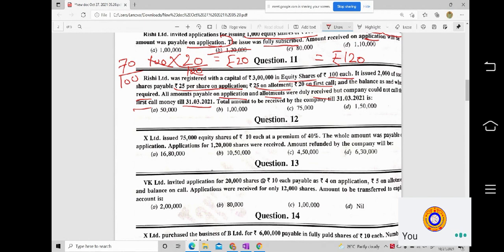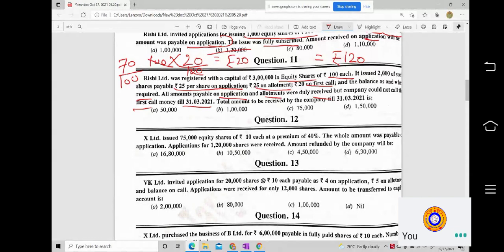The total amount to be received by the company till 31/3/2021 will be what? So we should calculate what would have been the total amount received by the company as of the given date.